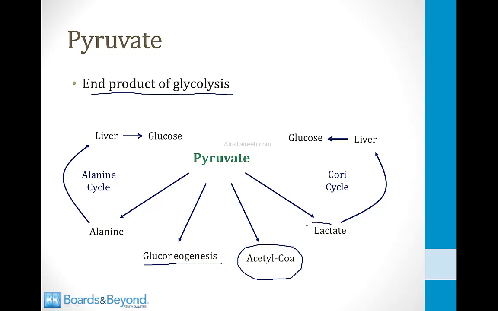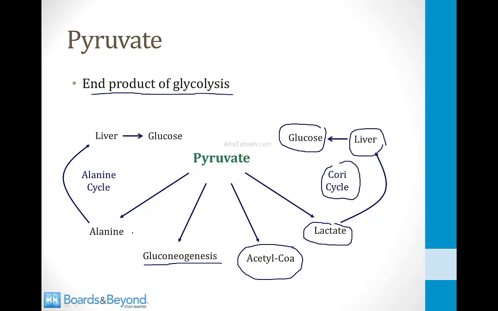One includes conversion to lactate. This is often done by red cells, which lack mitochondria. It's sometimes also done in muscles, and then the muscles can release the lactate into the bloodstream where it can go back to the liver, and then the liver can convert it into glucose via gluconeogenesis, and this is called the Cori cycle.